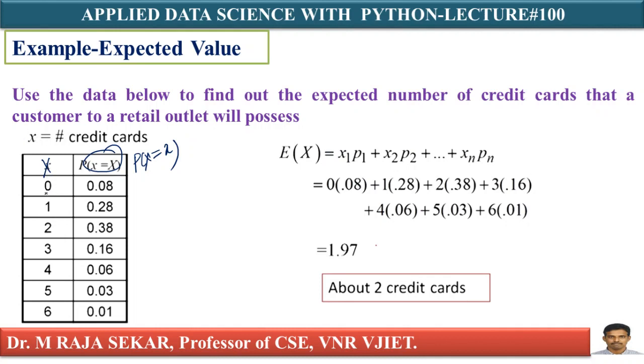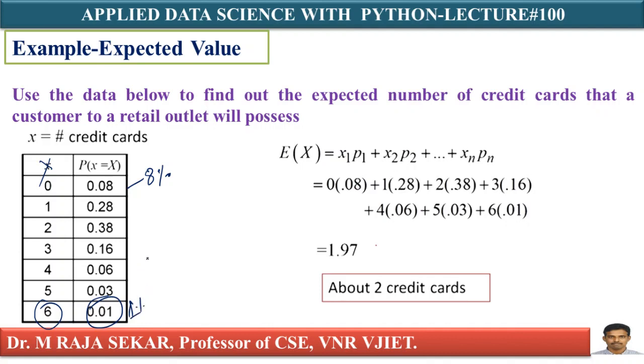Capital X is 0. What can I say? The probability of a person having 0 credit cards, capital X equals 0, is 0.08. That is 0.08, which means 8%. Probability of a person having 6 credit cards, capital X equals 6, is 0.01, which means 1%.